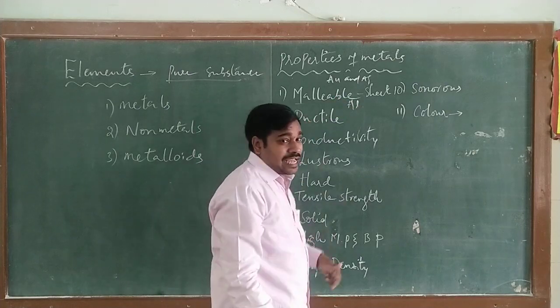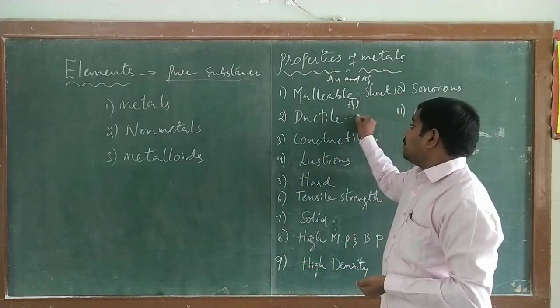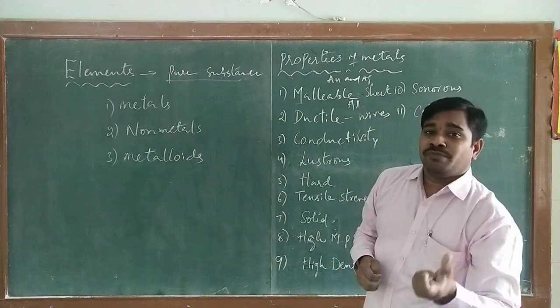And next, ductile. What is ductile? We already know that metals can be made into fine wires.